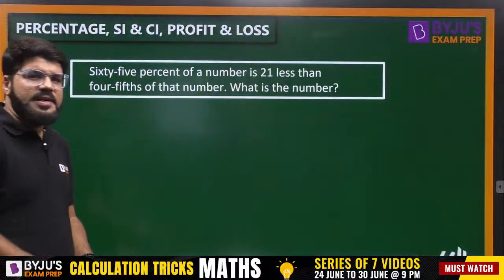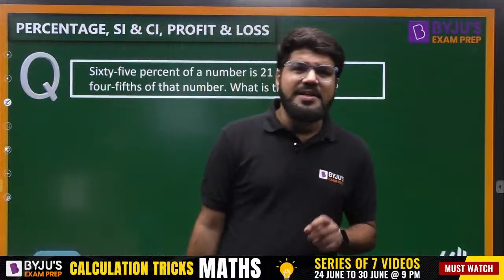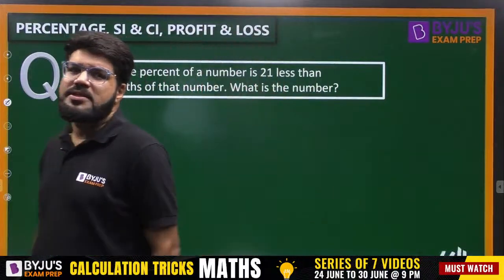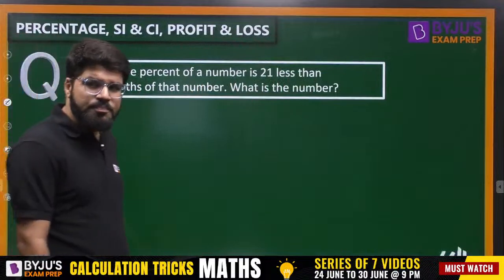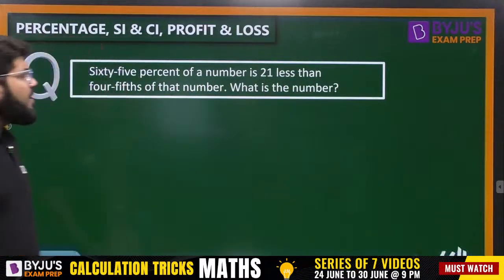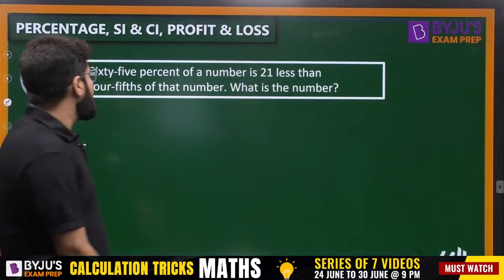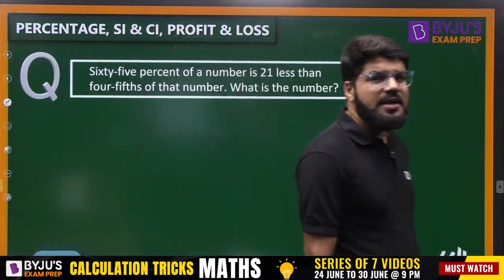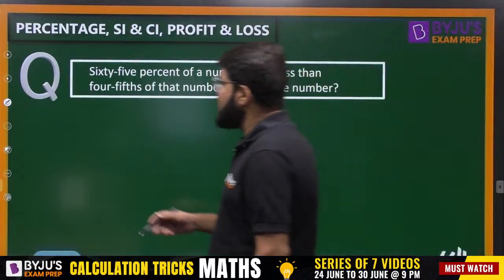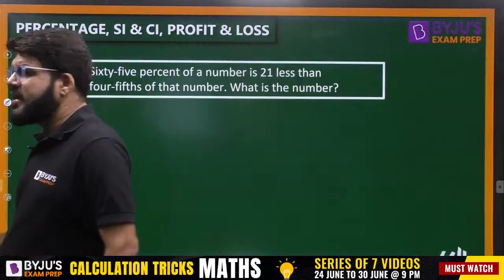A very basic percentage calculation, but sometimes very basic percentage calculations are there in the GATE exam as well. So what is it? 65% of a number is 21 less than 4/5 of that number. What is that number? Isn't it simple? It's just a statement based question.